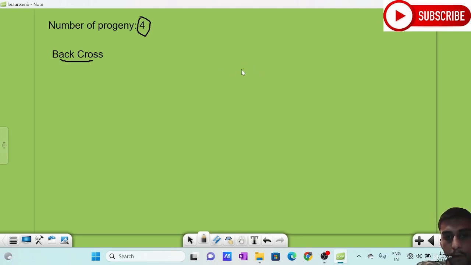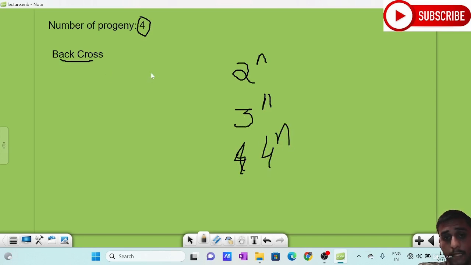Okay, you can write it in your notebook. Number of phenotypes is equal to 2 raised to n, and number of genotypes is equal to 3 raised to n. Number of progeny is equal to 4 raised to n.